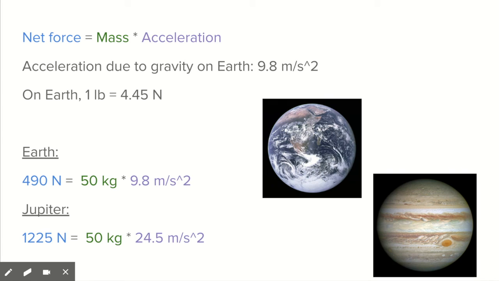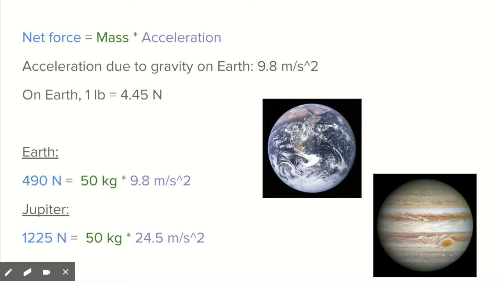So like I said, you can find the weight of the object using its mass through Newton's second law. Newton's second law is F equals ma. So the net force is equal to mass times acceleration. On Earth, the acceleration due to gravity is 9.8 meters per second squared. And on Earth, 1 pound is also equal to 4.45 newtons. You only need this if you're going to use newtons. If you're going to use kilograms, then you don't need the second conversion.